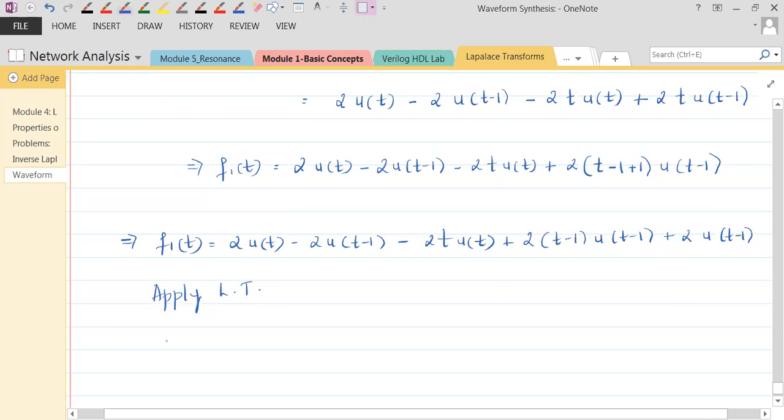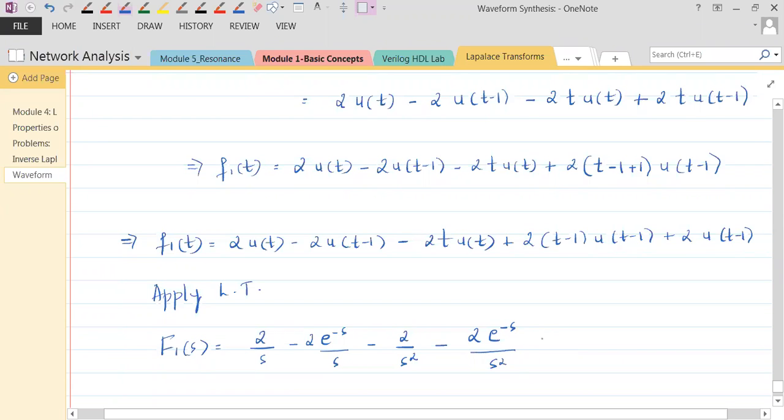Laplace transform. So f1 of t would become capital F1 of s. It's 2 by s minus u of t shifted. The shift is minus 1, so it's e power minus s divided by, so 2 is there, not supposed to miss, by s minus t is there. Now u of t is not the signal, t is the signal. So it's 2 by s square because there is no shift, so no exponential in that. Minus 2 into, there is a shift, so the exponential e power minus s divided by s square, because the signal is t.